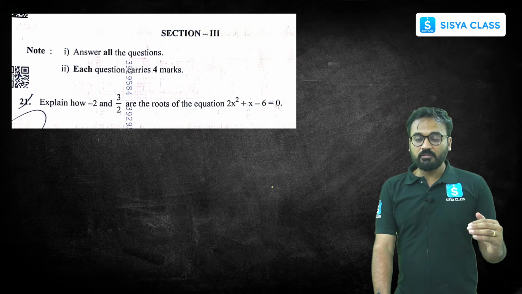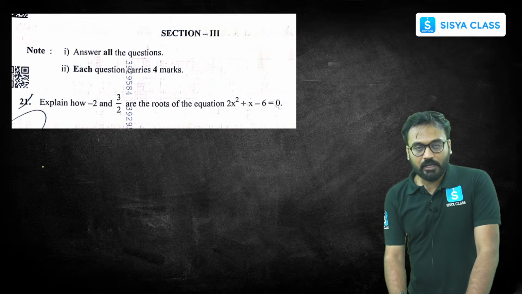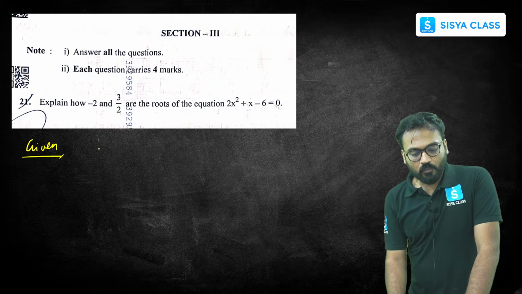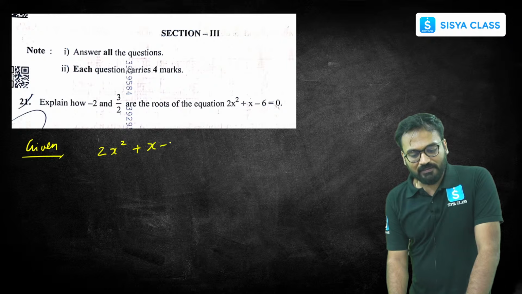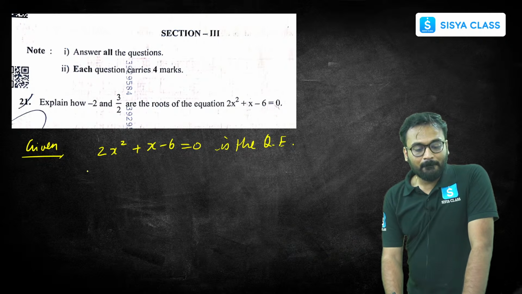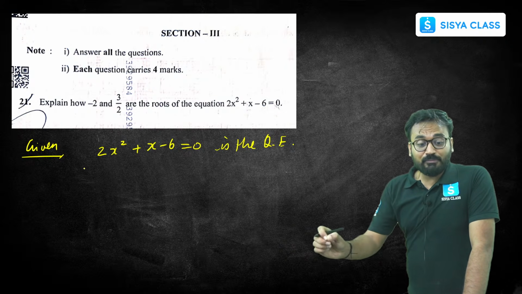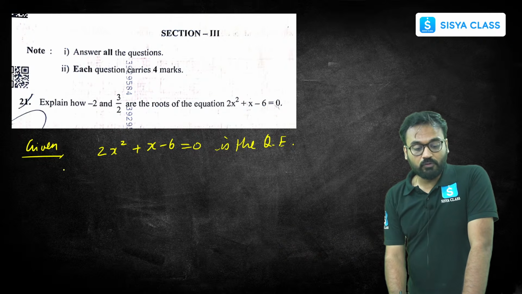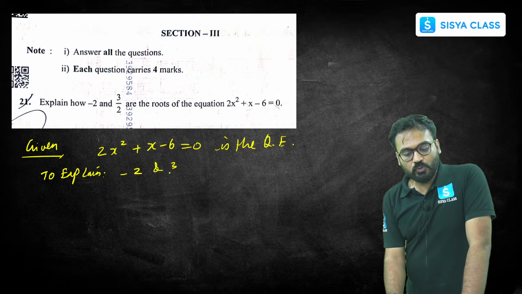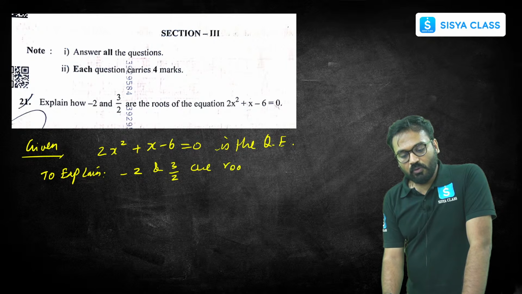Since it's a 4-mark question, you need to write down the information given in the question. Given 2x square plus x minus 6 equals 0 is the quadratic equation. You have to write completely. After that, we need to explain how minus 2 and 3 by 2 are roots of the given equation.